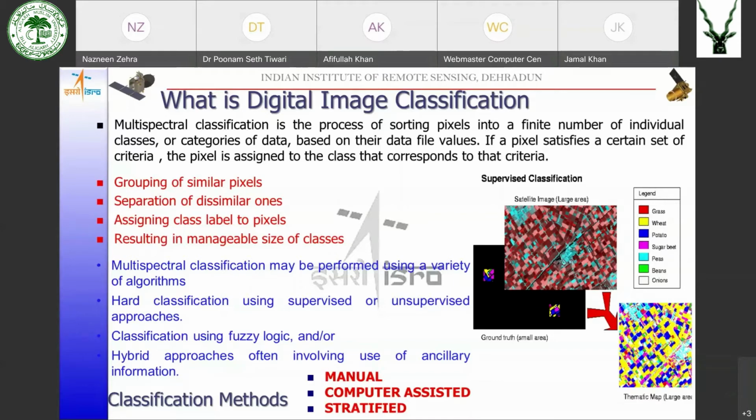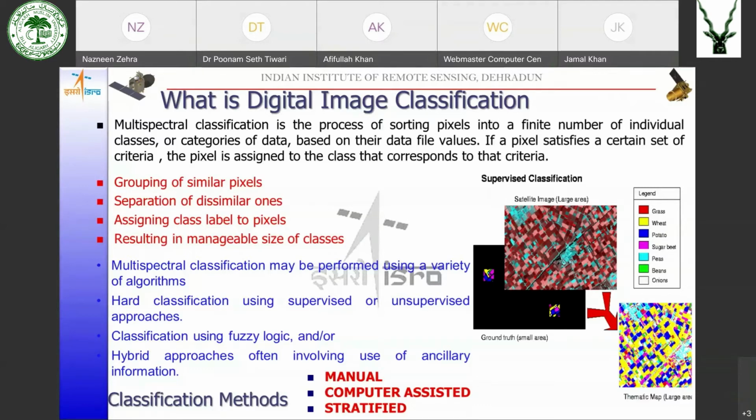Okay, we are not including any other criteria in this. When we are involving other criteria such as textures and other things, then we go on doing something else also. Now, if a pixel satisfies a certain set of criteria, the pixel is assigned to the class which corresponds to that particular criteria. Or in short, it is grouping of similar pixels and separation of dissimilar pixels. Once we have done the grouping, we have to assign the class labels.